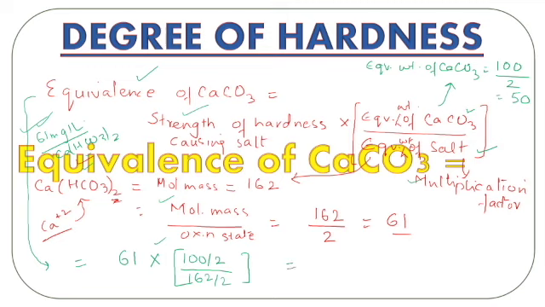So it becomes 61 into 50 over 61, which is equal to 50 milligrams per liter equivalent of calcium carbonate. The hardness is 50 ppm in this sample of water which contains 61 milligrams per liter of calcium bicarbonate.